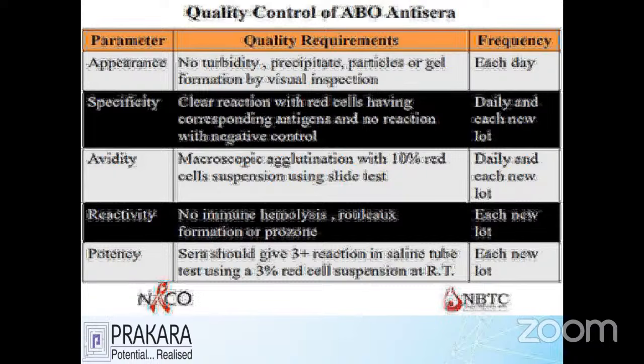What is the meaning of appearance? When you open any ABO grouping kit, see that the reagent has no turbidity and no particles. If it is clear, you have a good appearance. The second thing is specificity. You have to know whether the reagent is specific to the particular antigen or not. For example, with A anti-sera, if you take a blood group A sample and check, and it gives a positive, we say that it is specific.